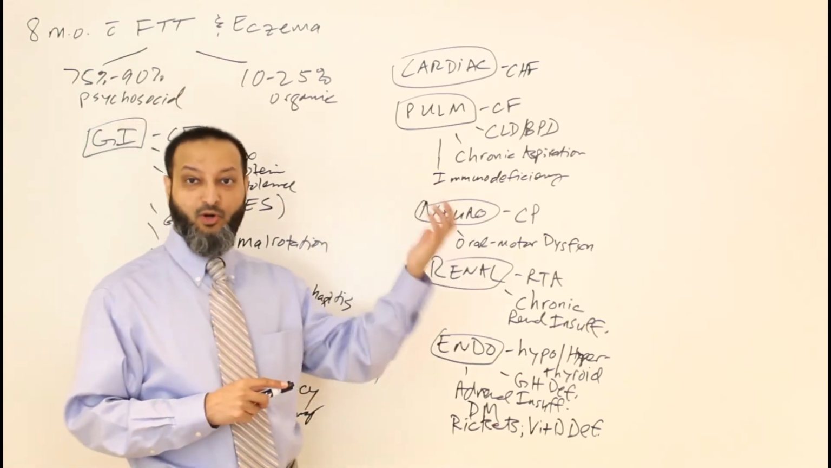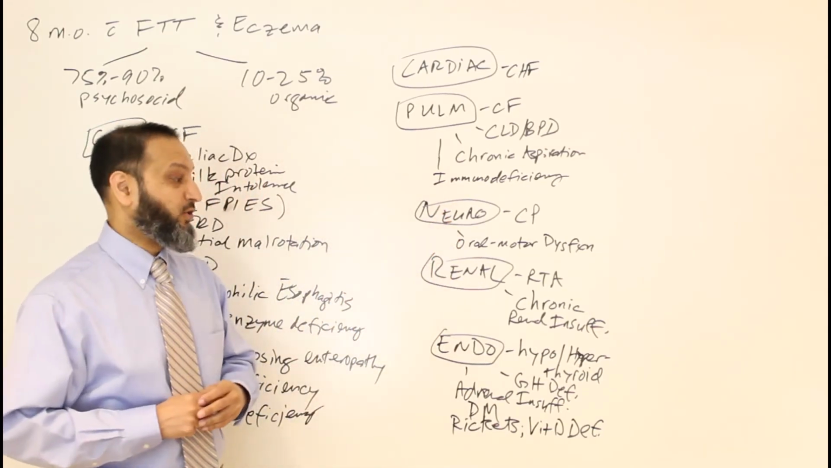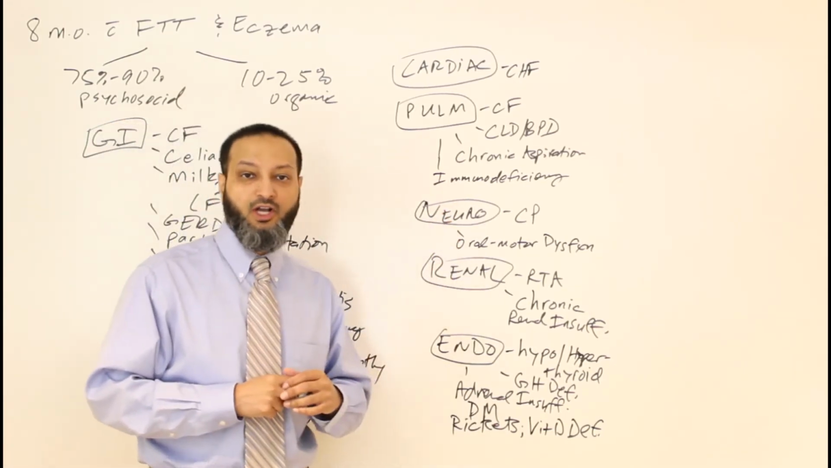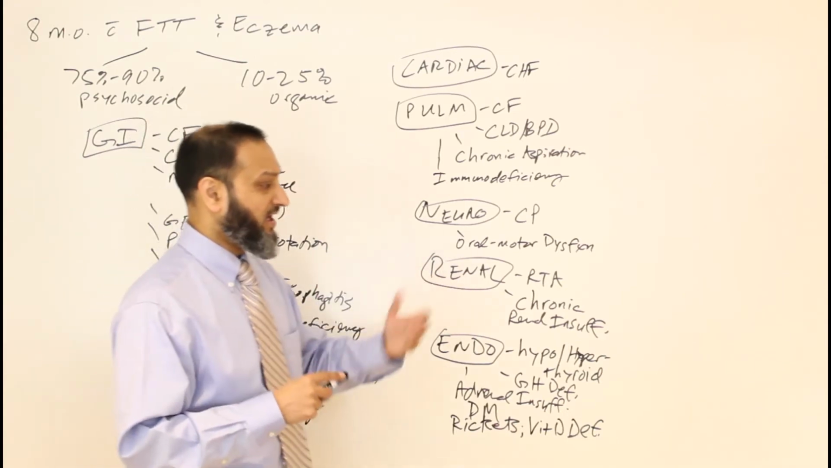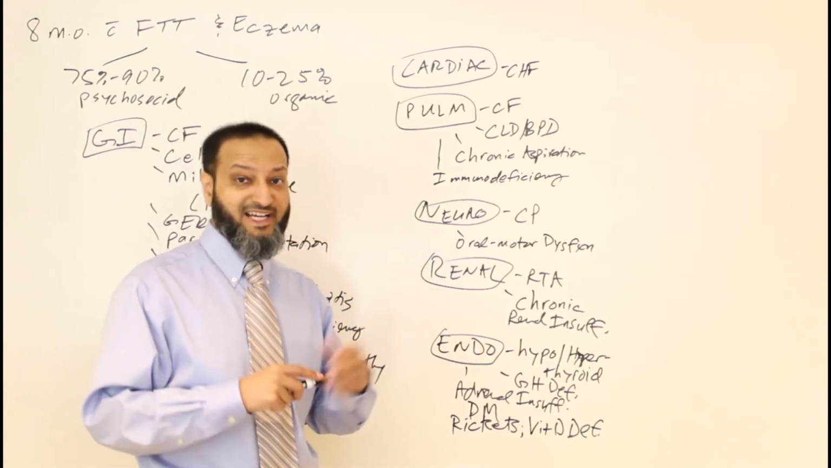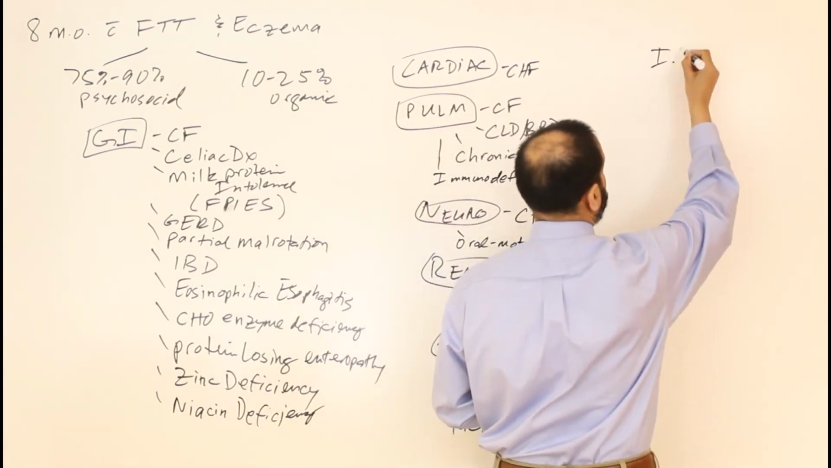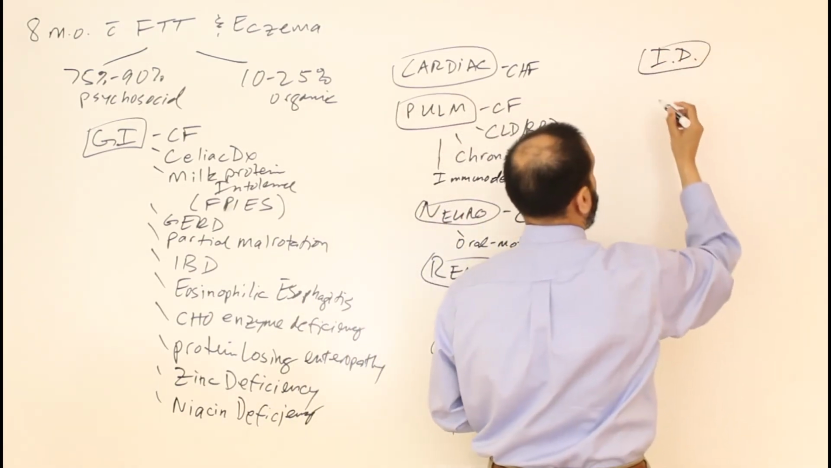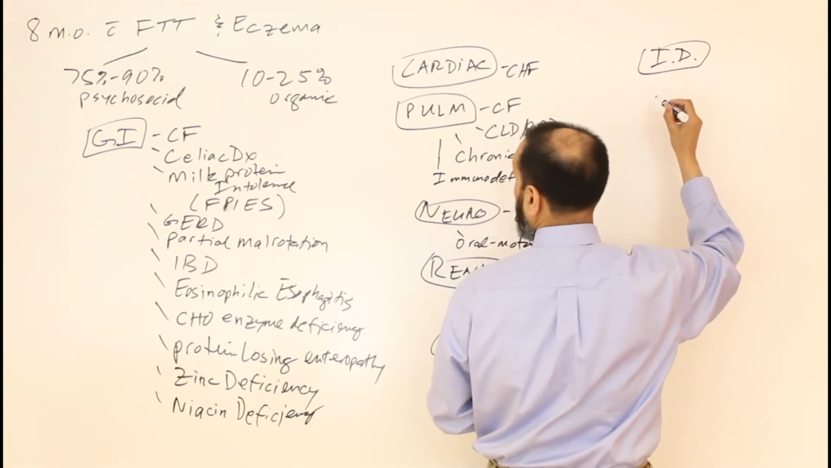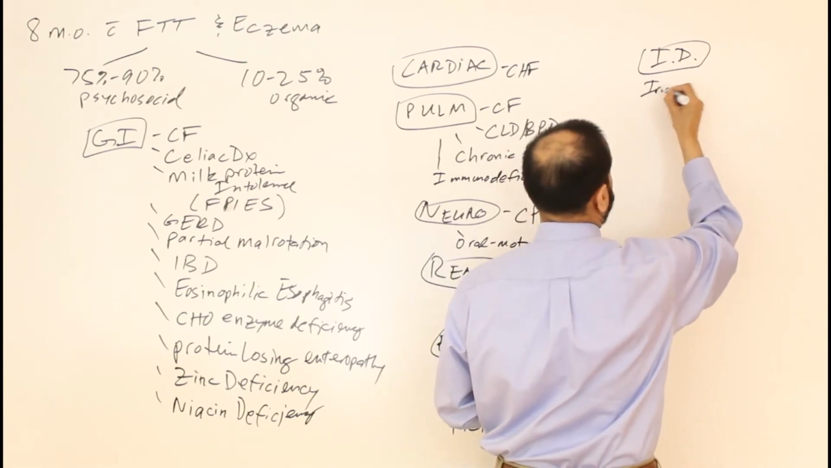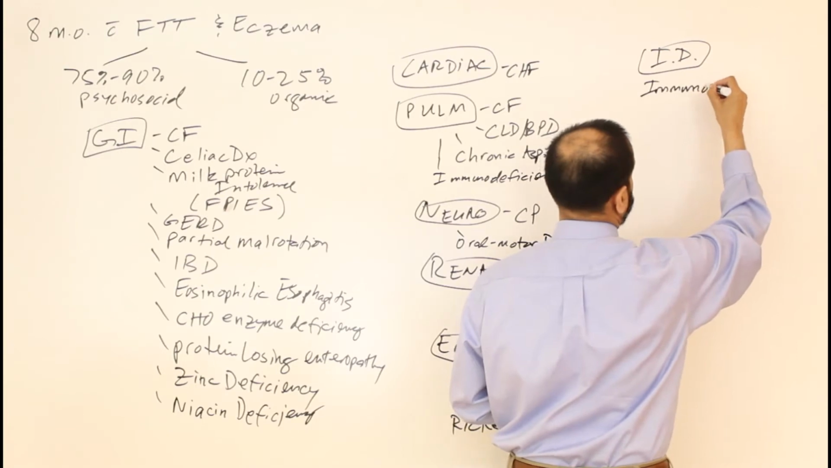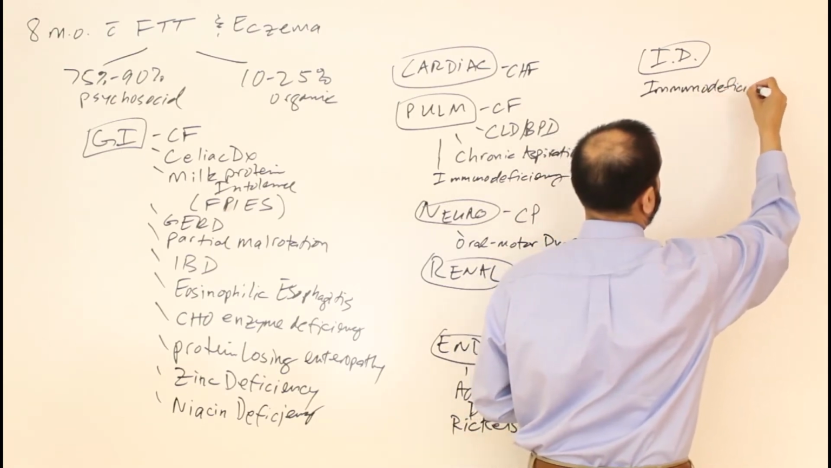Okay, so now let's go on and talk about a couple other organ systems. As you can see, it's a very broad differential that includes almost every organ system. So now let's go to one category that really has to be considered. That would be infectious disease. So let's talk about ID. And we kind of started to talk about this already. So we mentioned the immunodeficiencies. So for sure, any immunodeficiency can give you failure to thrive.